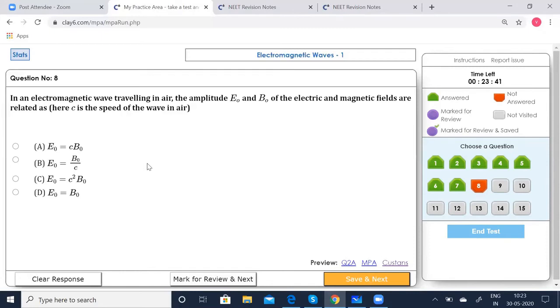So in an electromagnetic wave traveling in air, now you know E0 by B0 is C, right? E0 by B0 is C. So when you cross multiply, you want only E0. So E0 should be equal to C B0. So option A is correct. Save that.